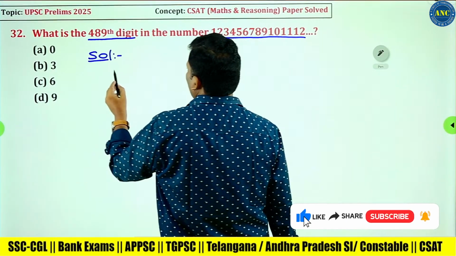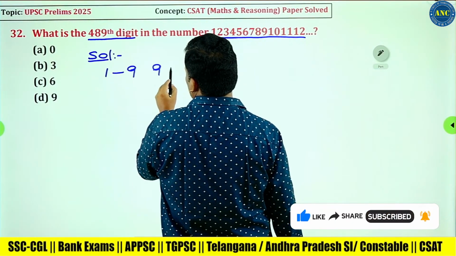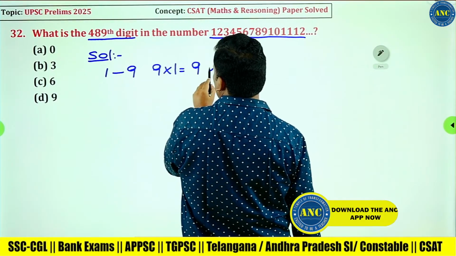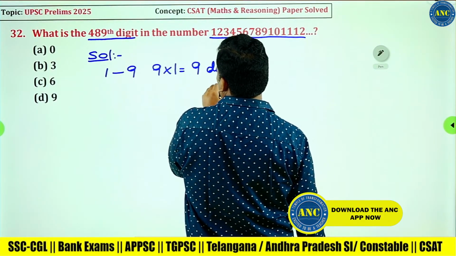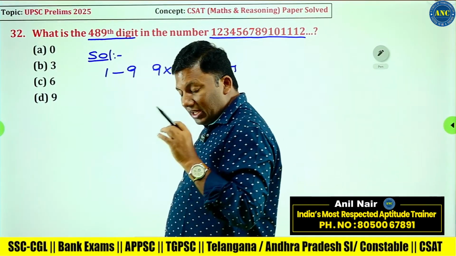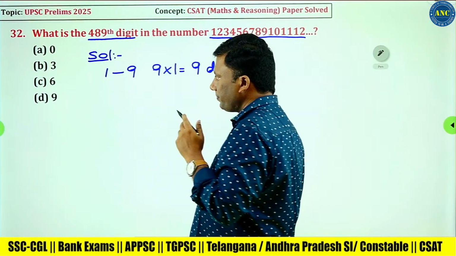First, from 1 to 9, there are 9 numbers. Each number is a single digit. Total 9 digits are written.